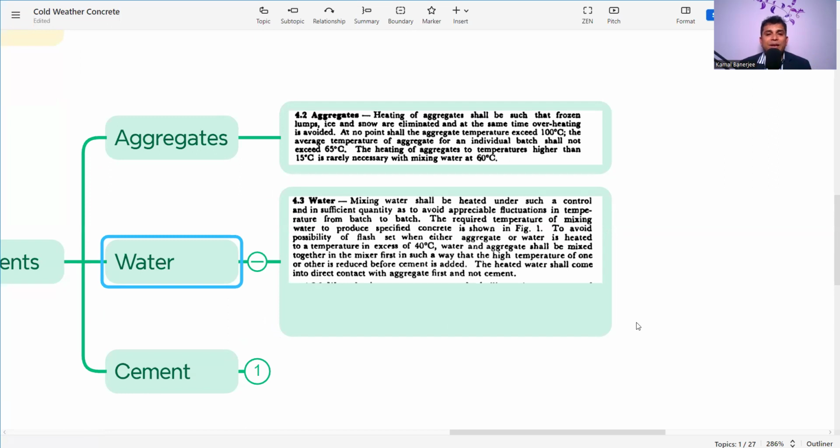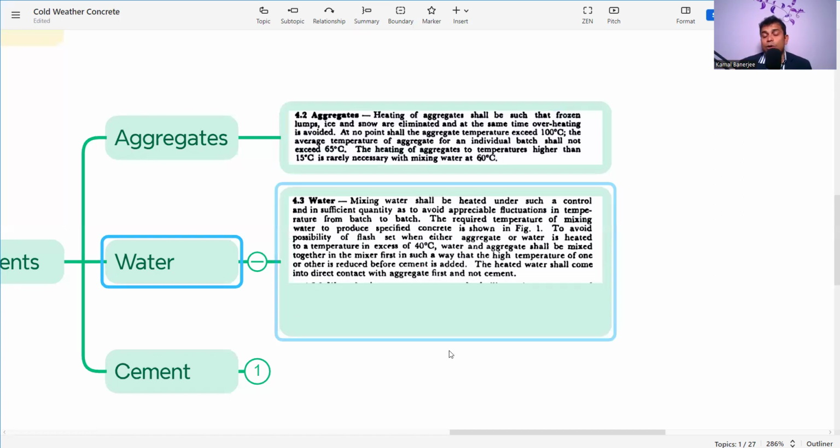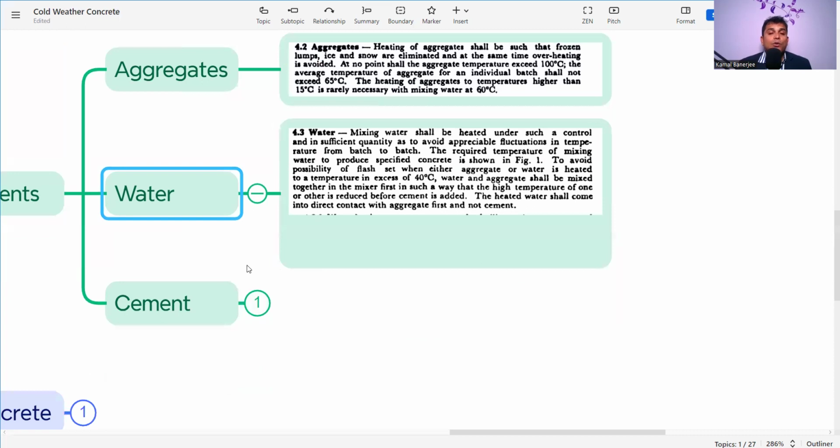The required temperature of mixing water to produce specified concrete is shown to avoid the possibility of flash set. When either aggregate or water is heated to a temperature in excess of 40 degrees centigrade, water and aggregate shall be mixed together in the mixer first in such a way that the high temperature of one or other is reduced before cement is added. The heated water shall come into direct contact with the aggregate first and not the cement. So that means after that only we can pour the cement. That is also a very essential criterion to get the desired quality of concrete.